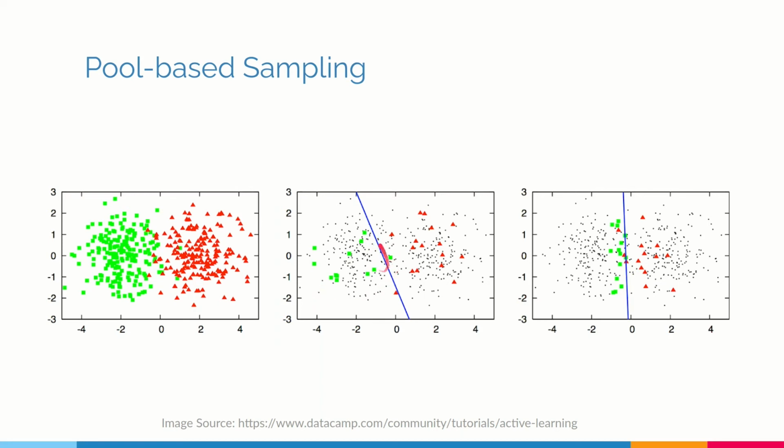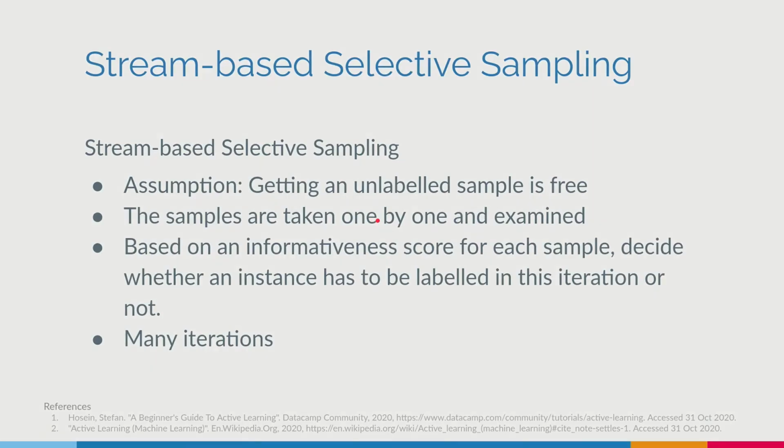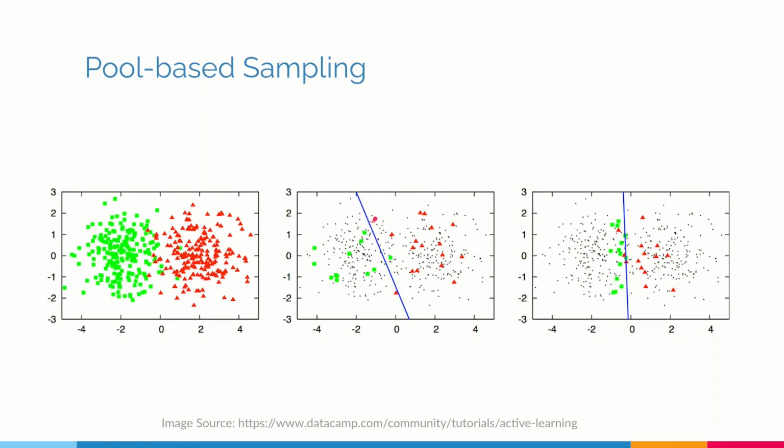So we would mostly be taking something near this line, because again, if we take something deep in the red area, it'll again most probably be red. So we'll take something near this line. So these are very informative. So all the dots you see here, all the blue dots, they are all unlabeled samples, very close to the boundary, and they will be very informative because if we can label this one, for example, and it becomes a green, then the line orientation itself will change completely. So this would be considered a very informative sample in this case.